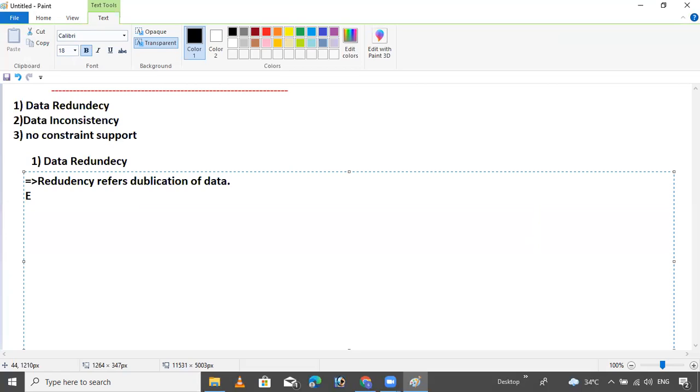Now an example. I will write the example so you will get it. Suppose a customer opened a saving account and a current account, both accounts in a bank.